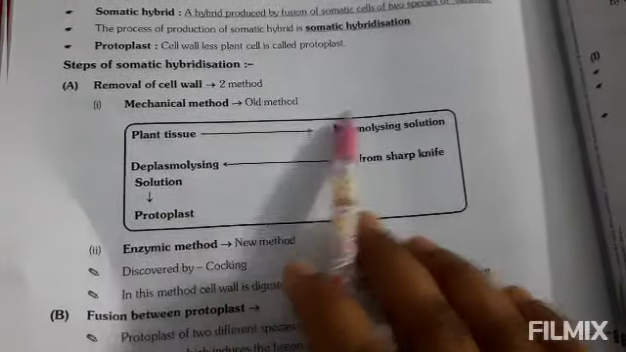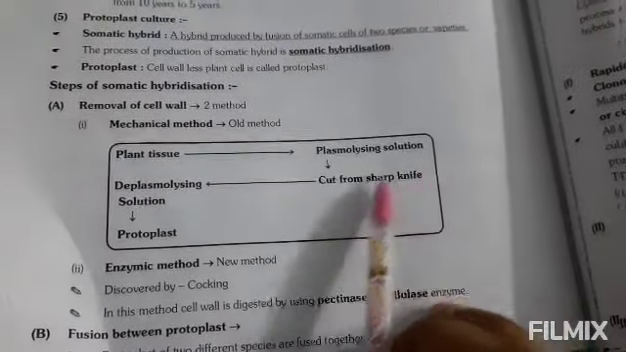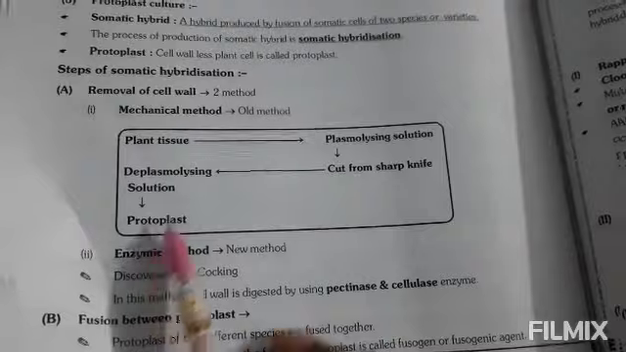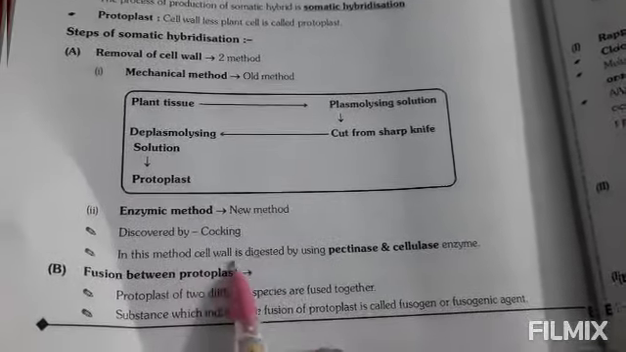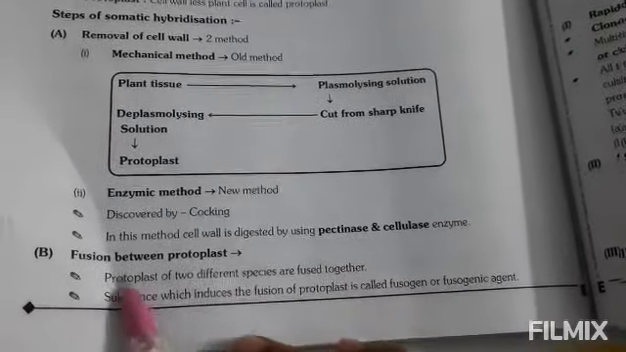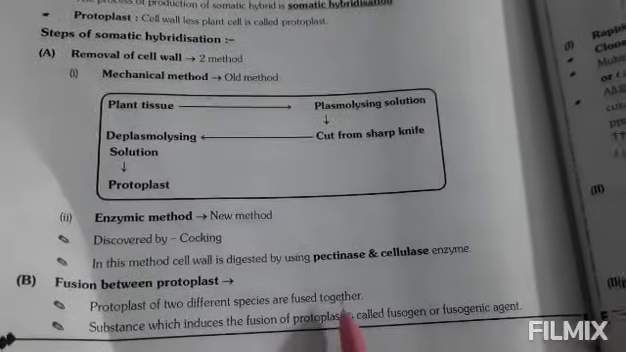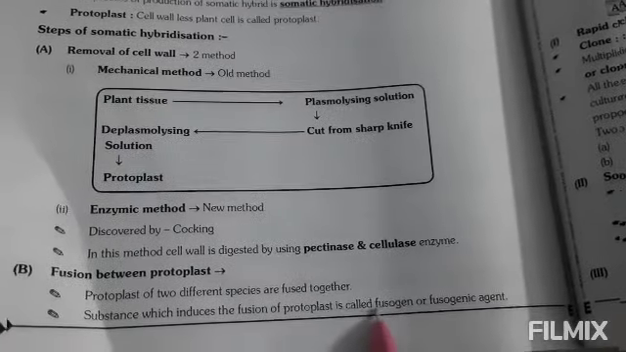Mechanical method is the old method: plant tissue is put in plasmolysis solution and cut with a sharp knife, then put in deplasmolysis solution to release protoplasts. The enzymatic method is the new method discovered by Cocking. In this method, the cell wall is digested using pectinase and cellulase enzymes. Protoplasts of two different species are fused together. Substances which induce the fusion of protoplasts are called fusogens or fusogenic agents.